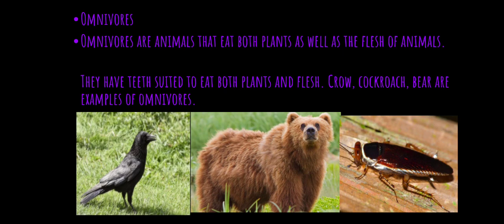Herbivorous are the animals that eat only plants and plant parts. For example, cow, goat, horse and zebra. Carnivorous are the animals that eat the flesh of other animals. For example, tigers and lions. But omnivorous are the animals that eat both plants as well as the flesh of animals. And they have teeth which are suited to eat both plants and flesh. Crow, cockroach, and bear are the examples of omnivorous.